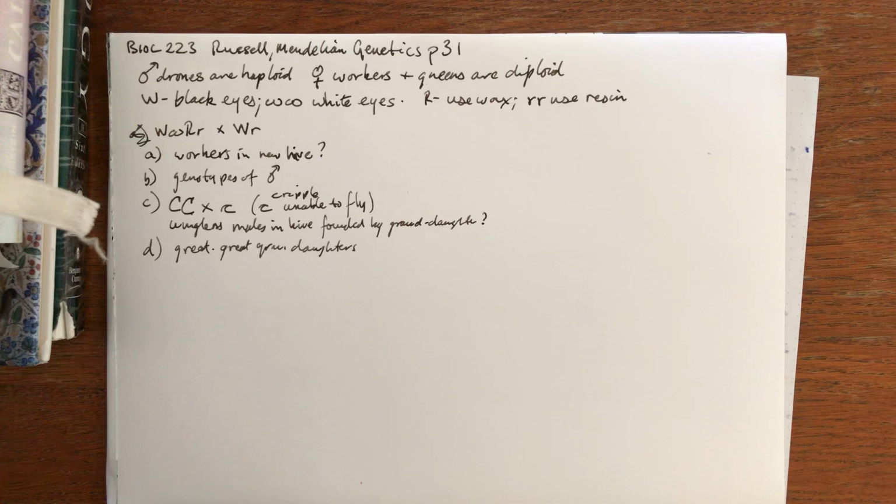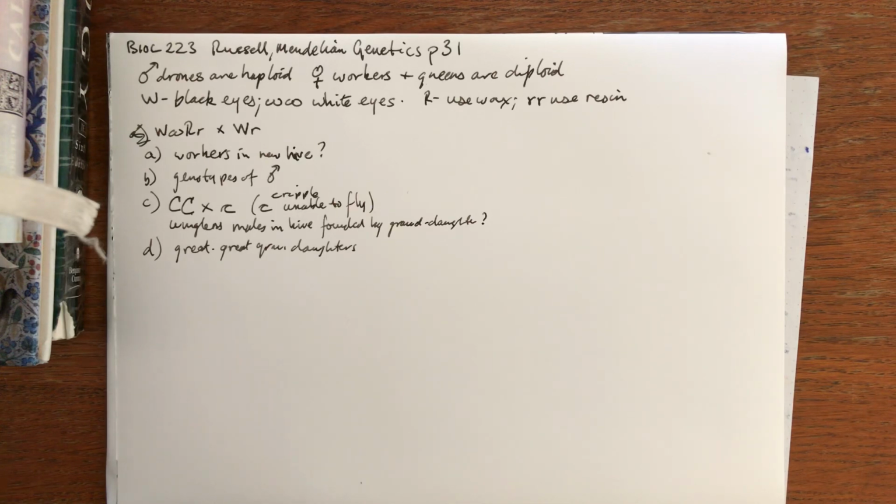This makes things simple, and it's analogous to humans when we're considering the X chromosome. In humans, the female is diploid at X, and the male is haploid or hemizygous. So the sort of analysis we're doing here would be pretty much true for humans if we're considering only the X chromosome. So the author may be choosing this because it's a good example of biology, or using this to instruct us about some other concepts in biology, about entomology, or it could be to illustrate that this is not so different from what happens in humans.